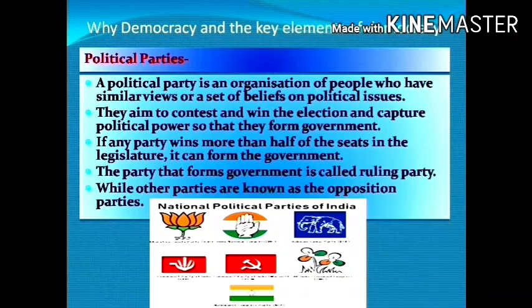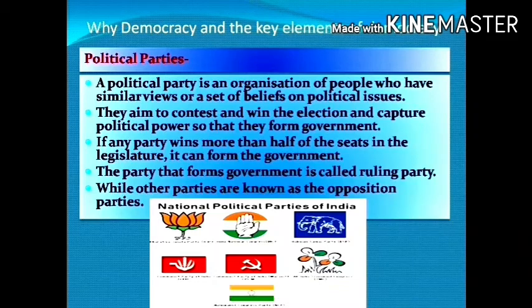Now you can see the political parties in the picture given here. In this we can see we have Bharatiya Janata Party, Aam Aadmi Party, Congress Party. So like this we have many political parties in India.